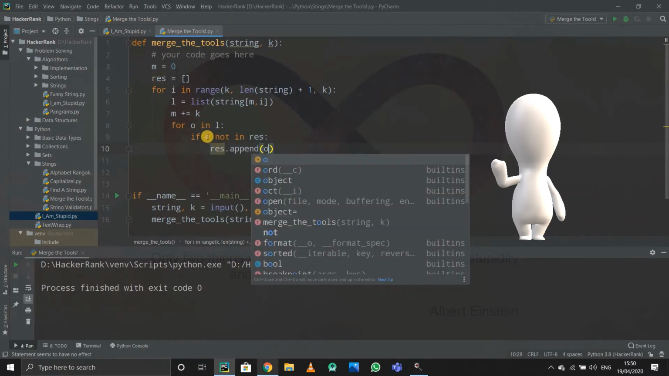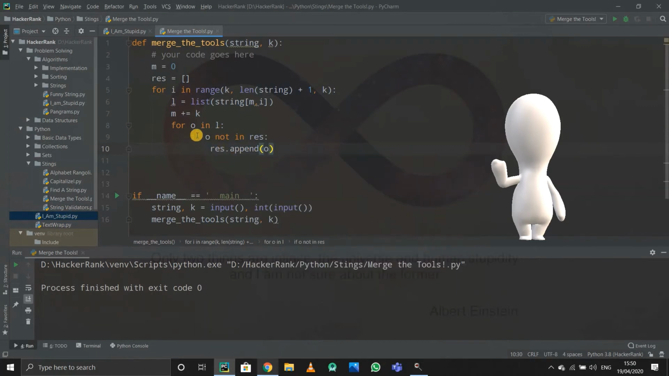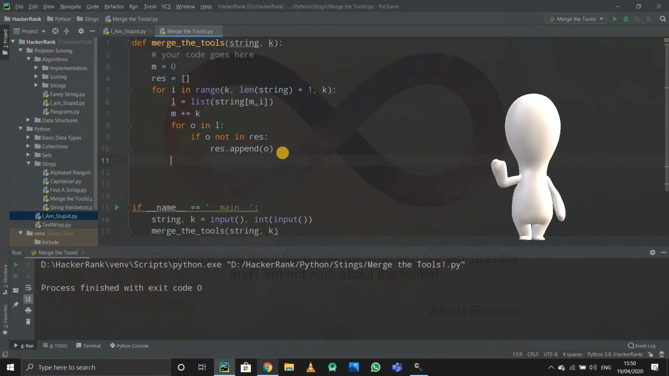So see, if I use the append function, it won't append the repeated elements. Once it appends, it won't append it again because it is there, so it will not enter this. I use if o not in res. If I appended o the first time, it will not satisfy this condition, so it will go outside and not append repeated elements. This condition is important. Now I just have to print the res thing. So for j in res, I just have to print j.